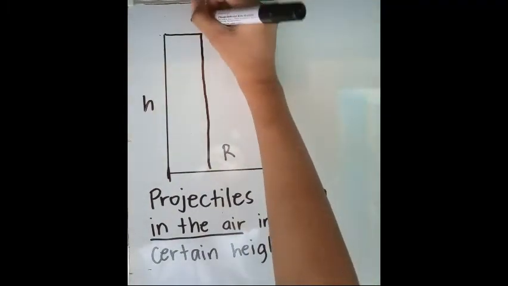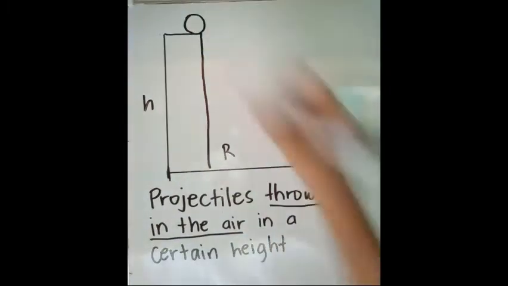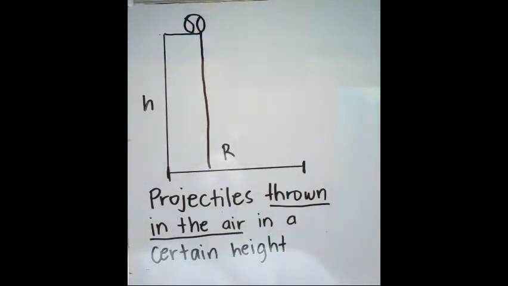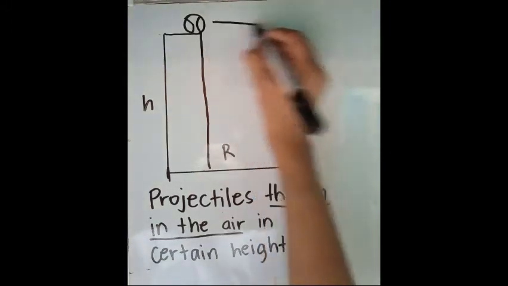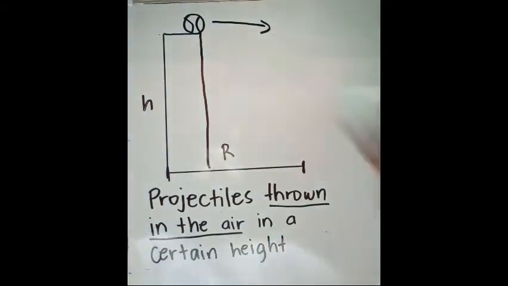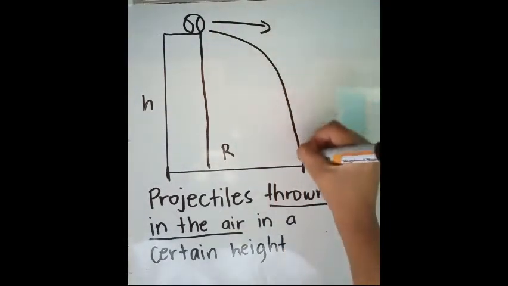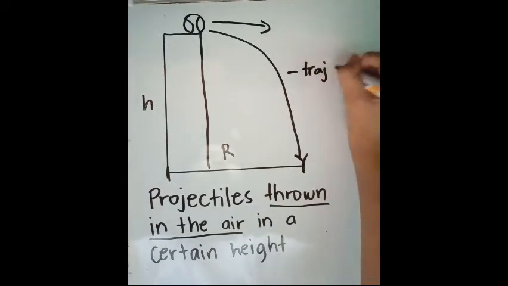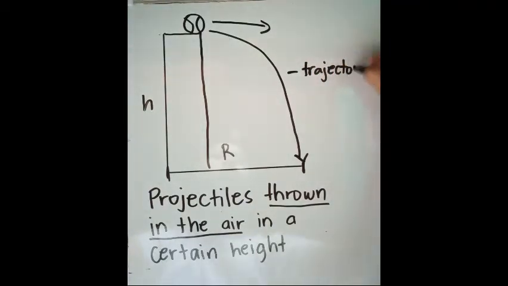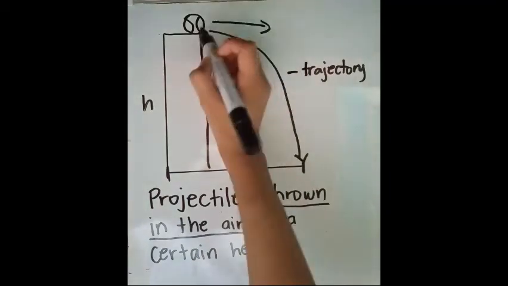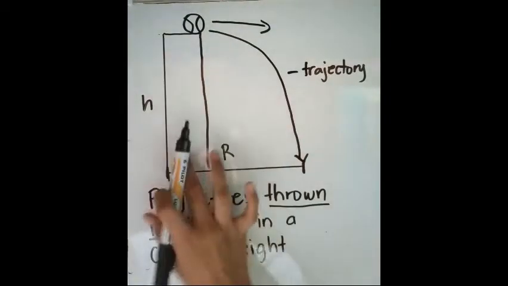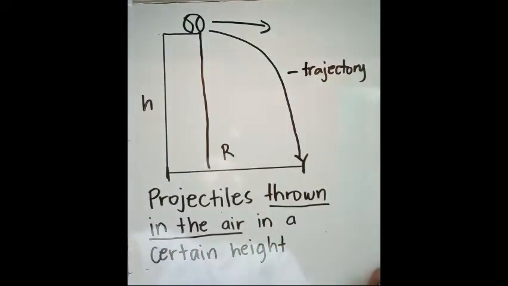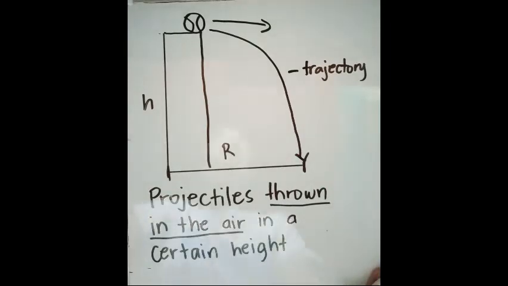And then we have here the projectile. For example, we have there the ball. When the ball is dropped or thrown horizontally, it will be thrown horizontally up to this part. So we call this our trajectory. Okay, so we have here our projectile, which is the ball, and then the height and the range. So that is the projectiles that are thrown in the air.